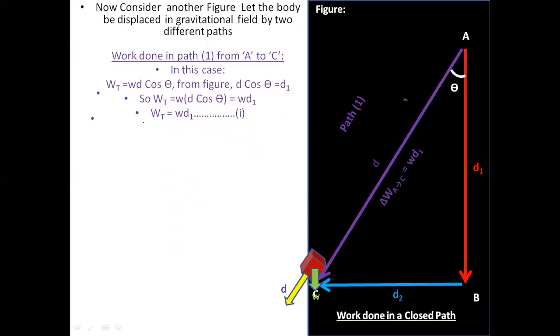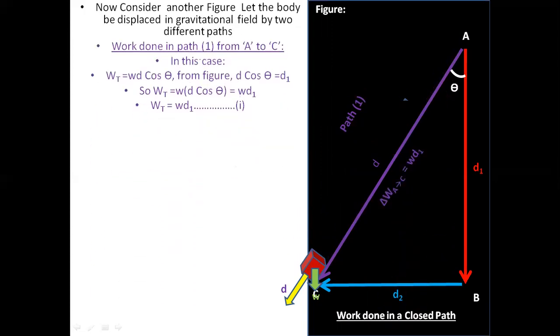Now in this case, the work done from path 1, which is from point A to point C, the total work done will be equal to W d cos theta from the figure. We can say that it is W d cos theta because d cos theta equals the d1 part, because d1 is a horizontal component of the vector d. So as we can see, the theta is over here.